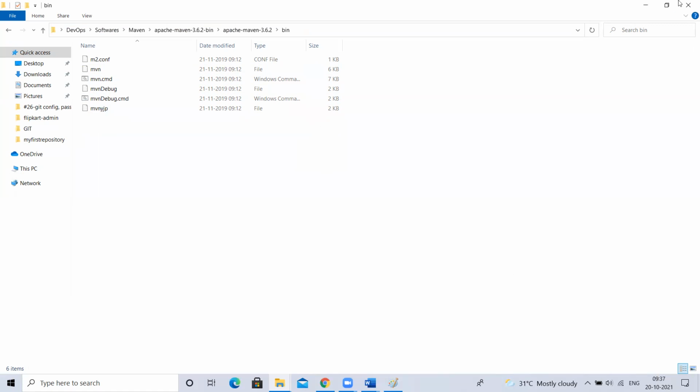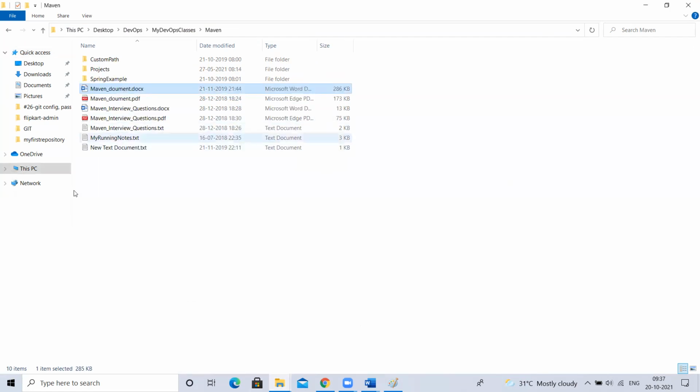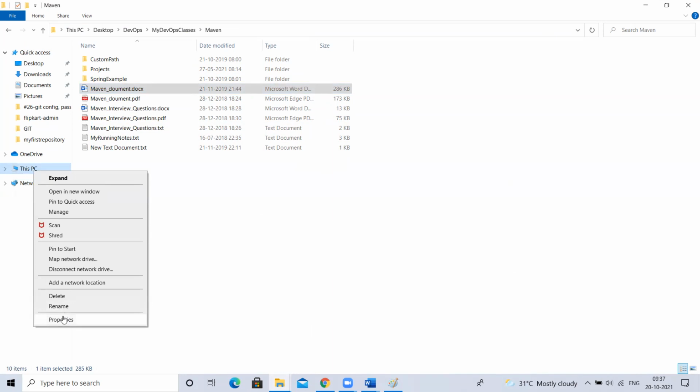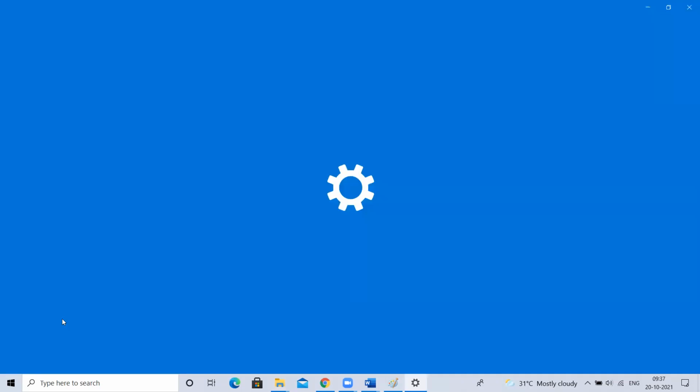If it is Windows 7, right click on my computer. If it is a Windows 10 operating system, then right click here on this PC, go to properties.